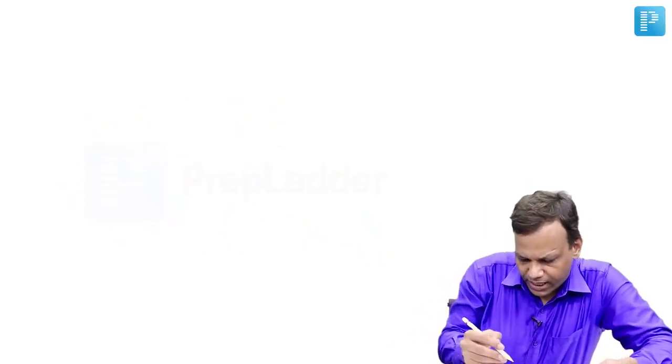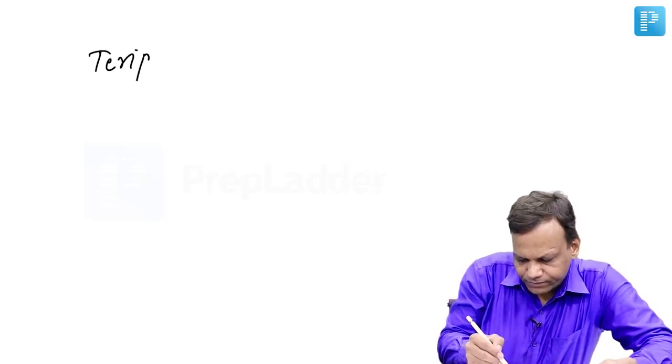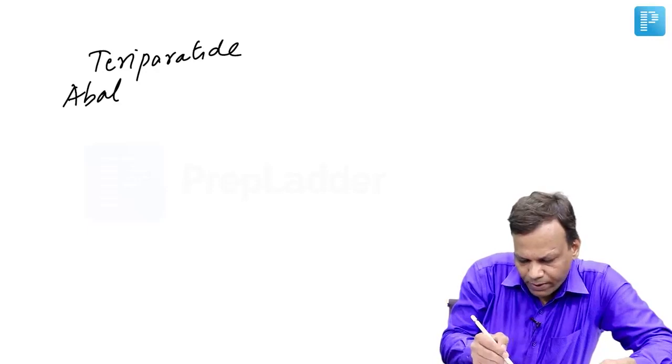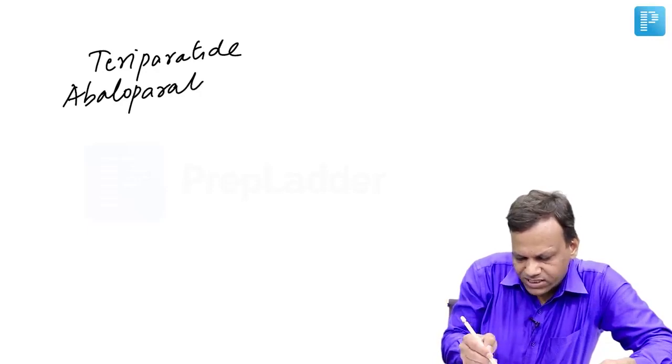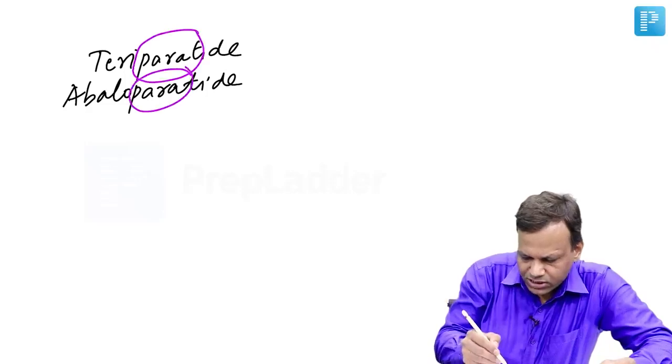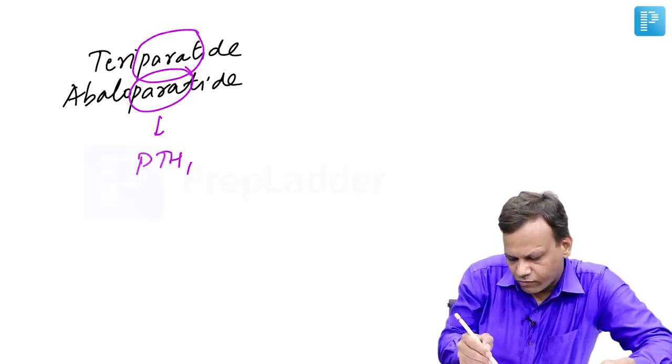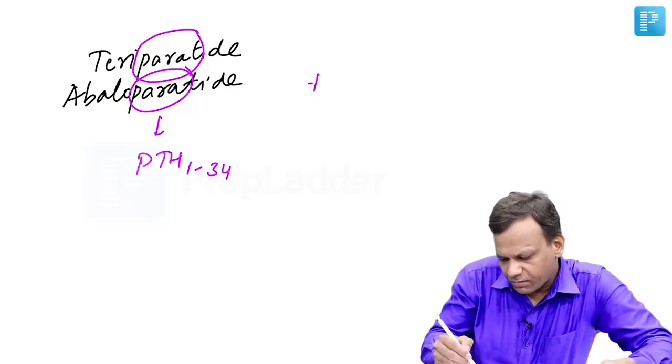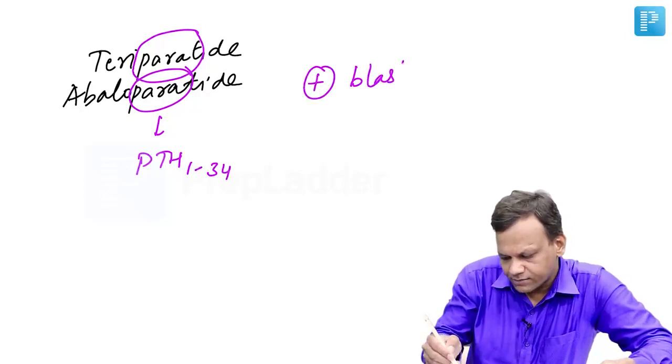Then we have another new drug in osteoporosis called teriparatide, and a new drug called abaloparatide. As the name says, these are parathyroid hormone analogs, PTH 1 to 34. These drugs act by stimulating osteoblast.